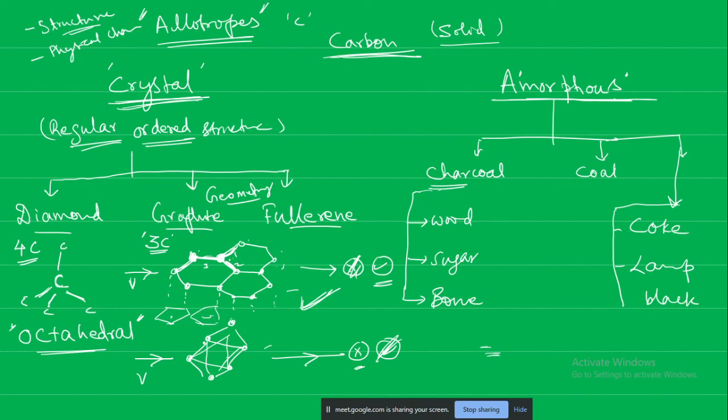Or diamond, in diamond also it is a crystal structure, but the difference between these two is that in the case of graphite, these planes of graphite can slide on each other. There is no covalent bond. These are not covalent bonds. These are weak interactions. Therefore, they can slide on each other, and because they can slide on each other, they are soft. But in the case of diamond, they cannot slide on each other. Okay, its geometry is like that. So that is why diamond is so hard.